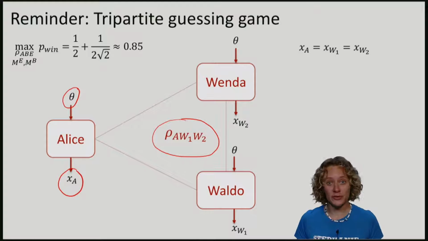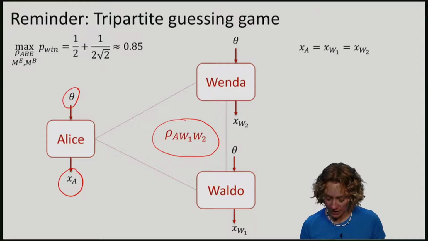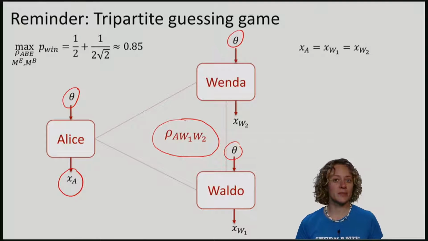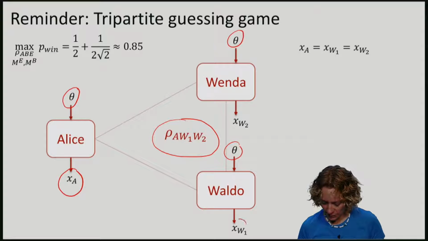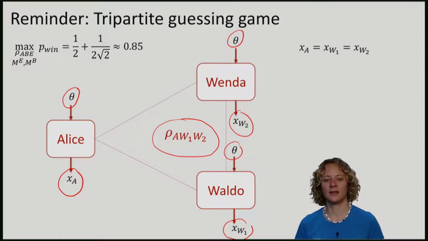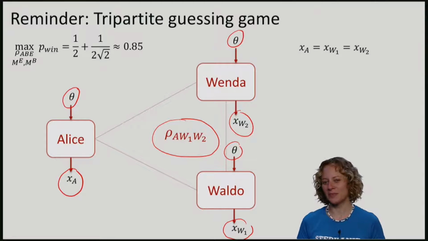Of course, we have no idea what measurements Wenda and Waldo will perform. They will make an arbitrary measurement that could depend on the basis theta. From their measurements, they get two outcomes, which I will call XW1 and XW2. In our uncertainty game, Wenda and Waldo won if and only if they both managed to guess XA.